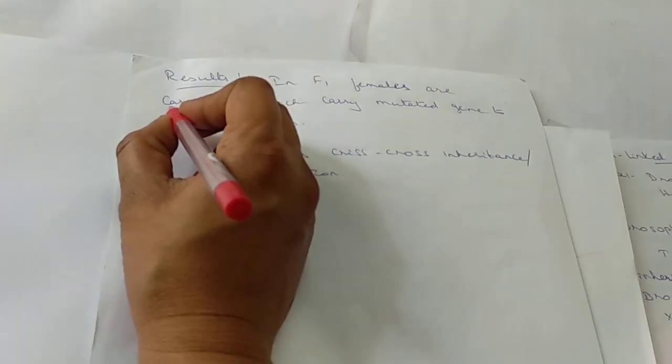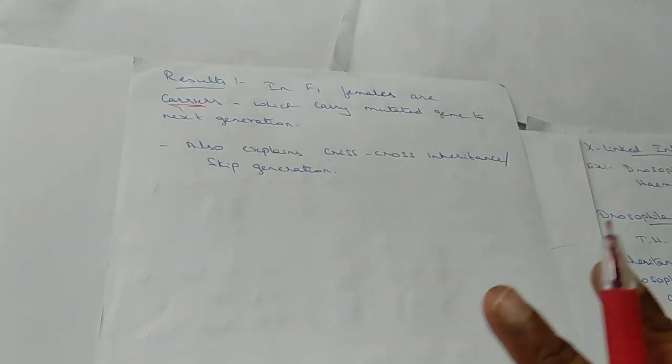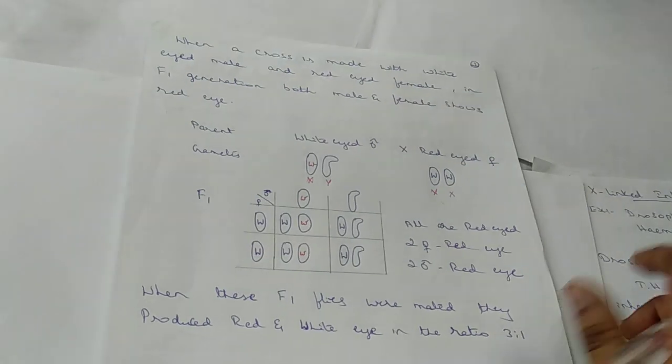So the result you can tell here is that F1 females are called carriers. The word carriers represents that they are going to carry the mutated gene to the next generation, but they are not affected by the mutation. You can see the result here again.